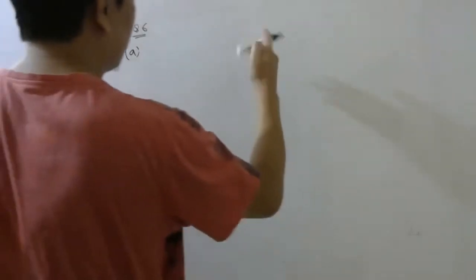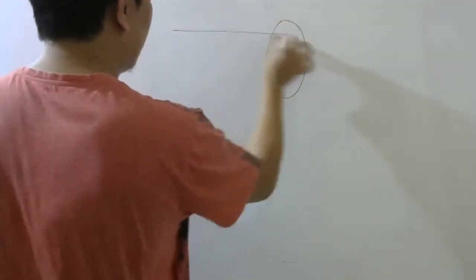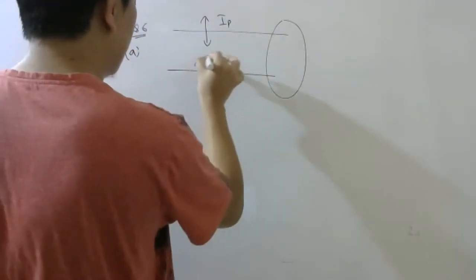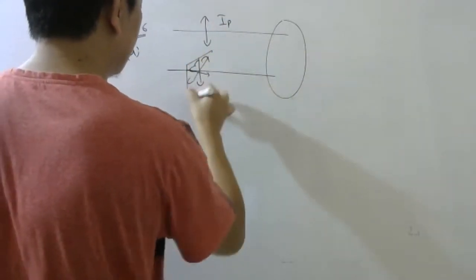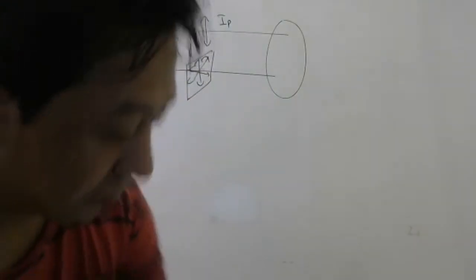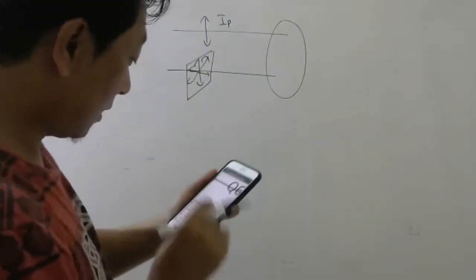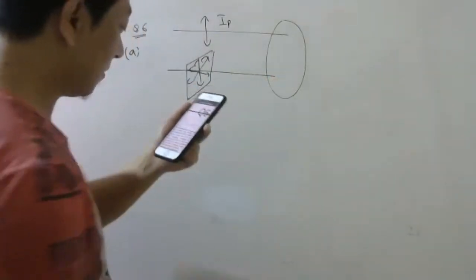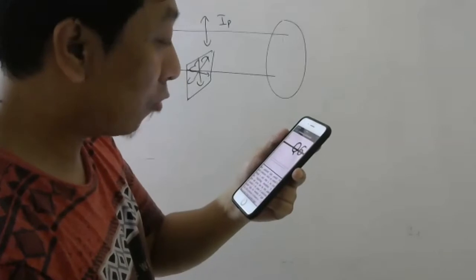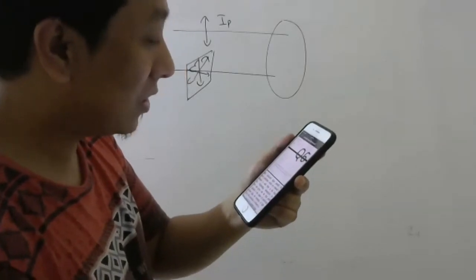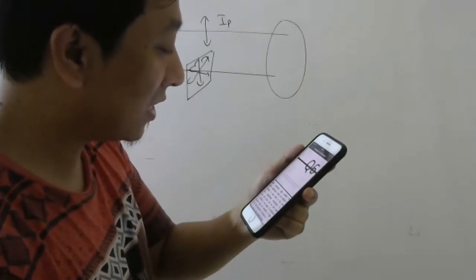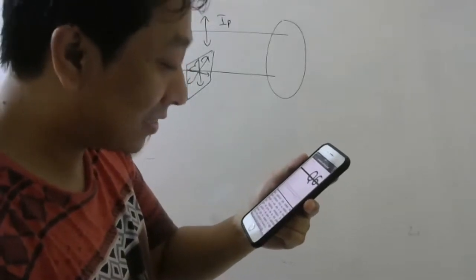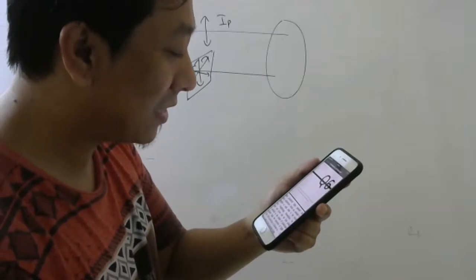So we have a Polaroid. Here we have polarized light, IP. Here we have unpolarized light. Okay, now the next one says, if the axis of the polarizing sheet is fixed at an angle 45 degrees with the direction when the transmitted intensity is maximum.